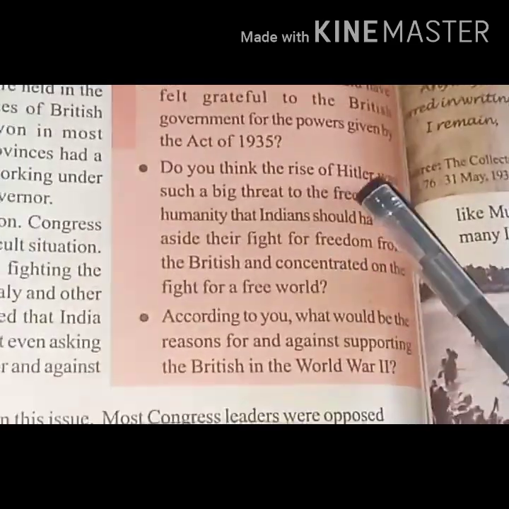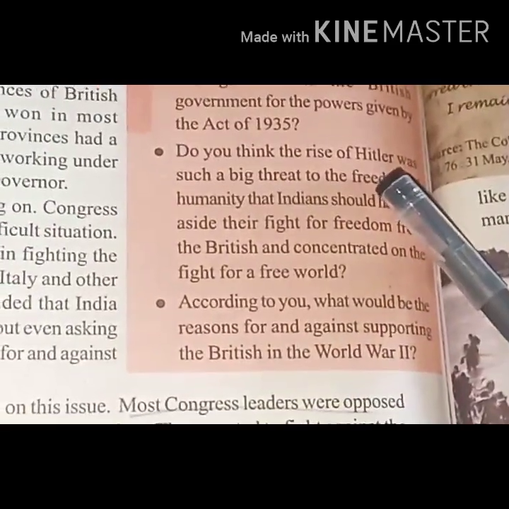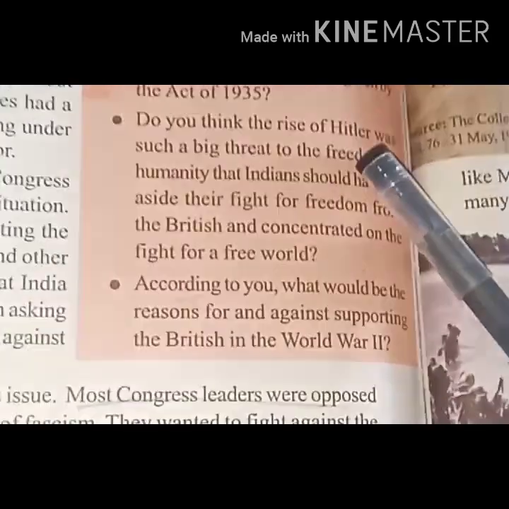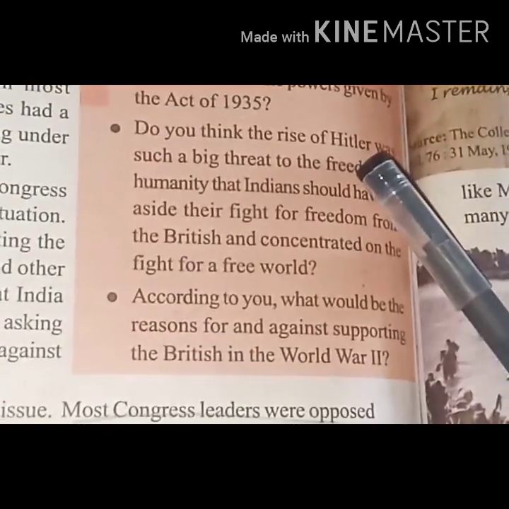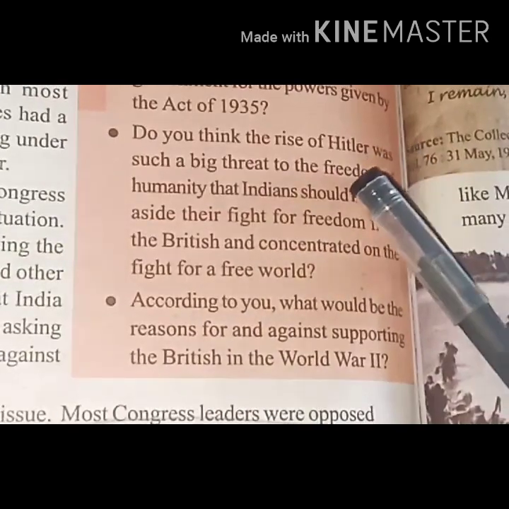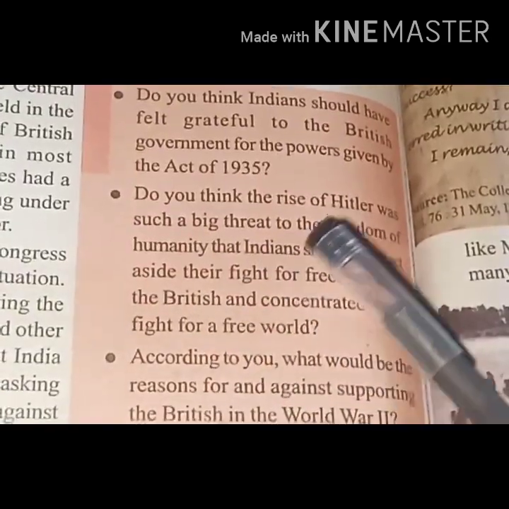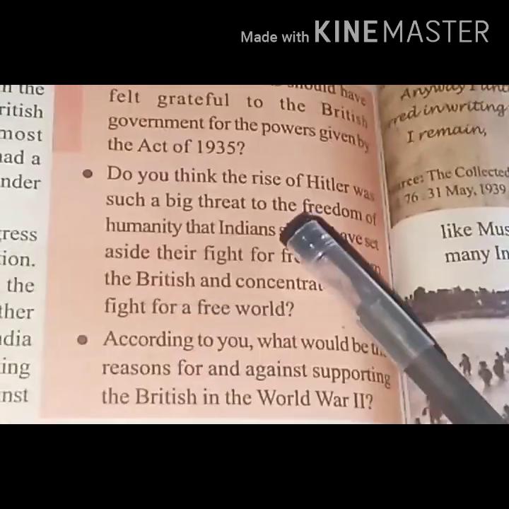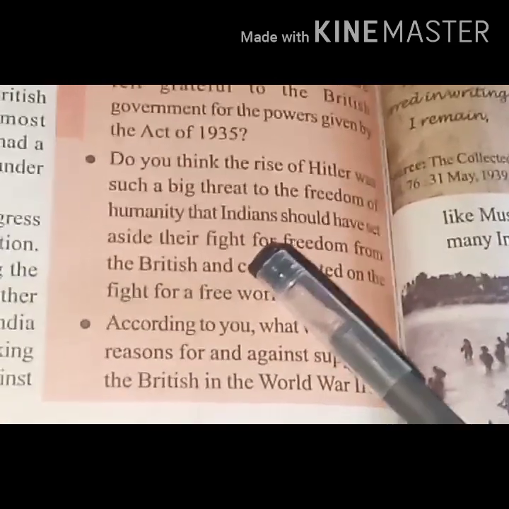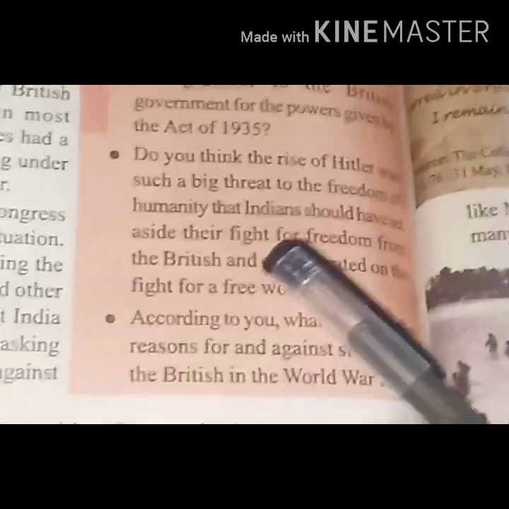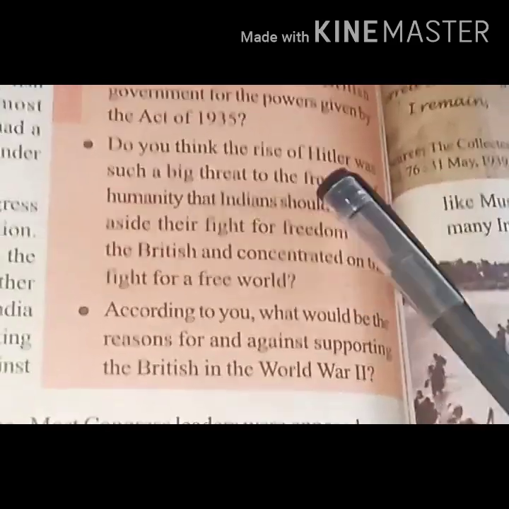Children, we have seen in the last class how cruel a dictator Hitler was, and he went on conquering all the countries of the world. So our Indian leaders wanted to put aside our freedom fight and join the British in the war just to end the rule of Hitler.